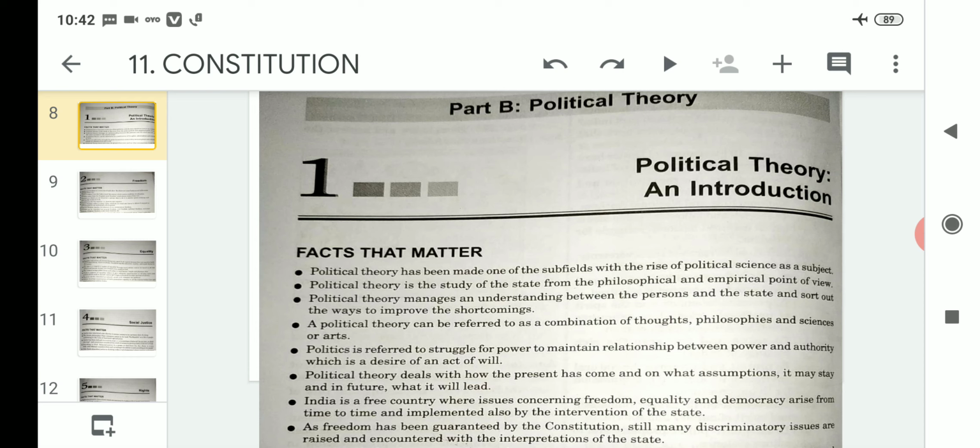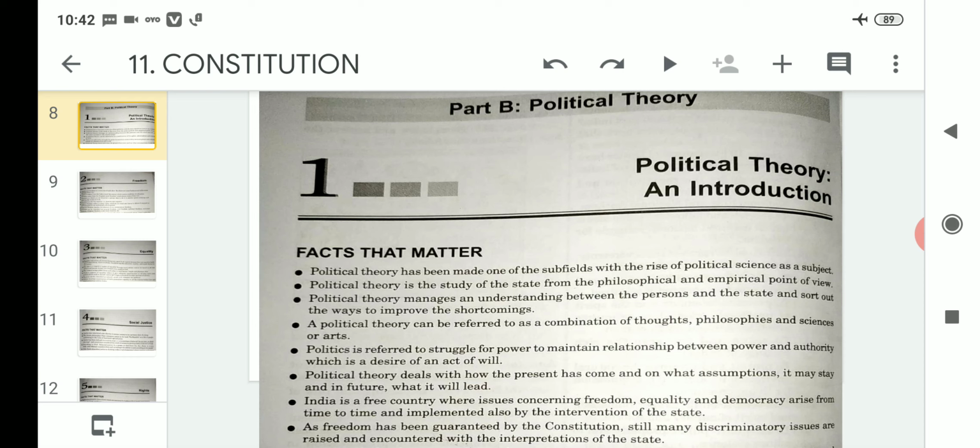After that, political theory deals with how the present has come and on what assumptions it may stay, and in future what it will lead to. As political theory deals with the study of the state, it basically deals with how the present has come and on what assumptions it may stay. That means we need to find the assumptions, the factors on which it may stay, and in future what the result can be if it stays there. So it deals with the present, it deals with the past, and it deals with the future concerned, how political theory will be dealing with the people of that country and the state.